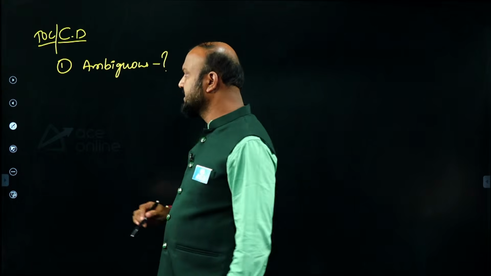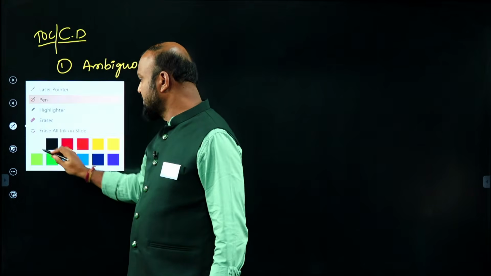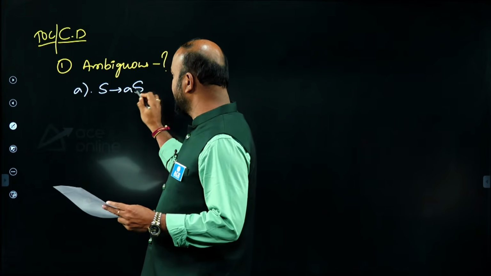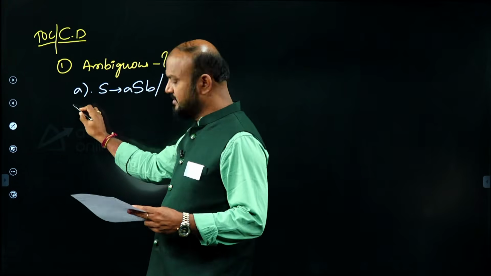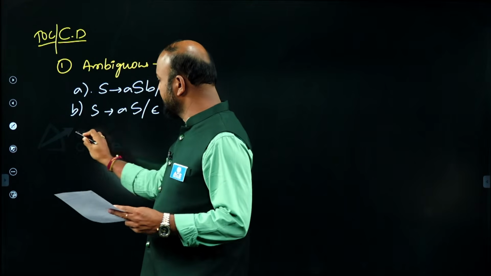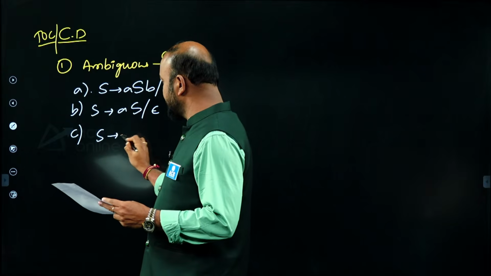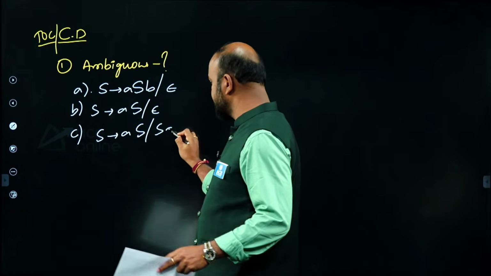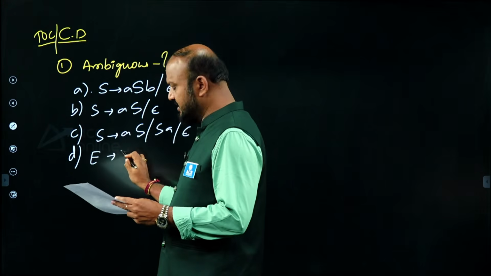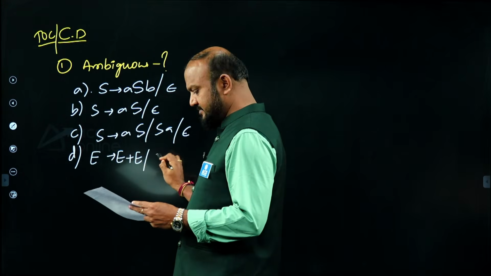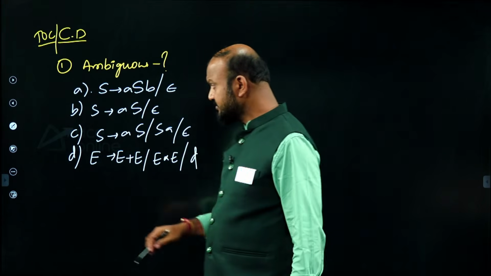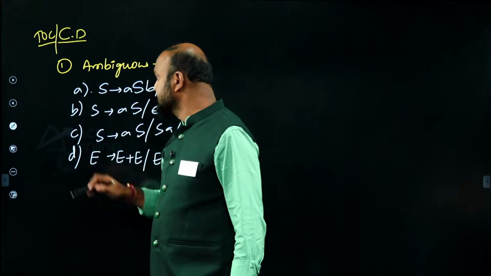Option A is S deriving ASB or epsilon, option B is S deriving AS or epsilon, option C is S deriving AS or SA or epsilon, and option D is E deriving E plus E or E star E or D. Now, which is the ambiguous grammar?